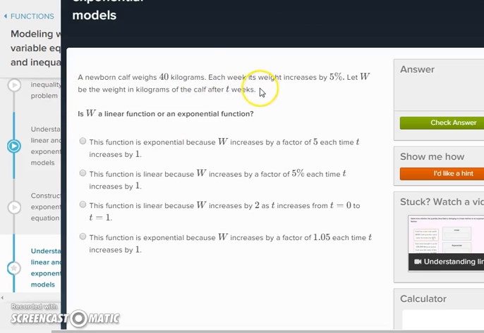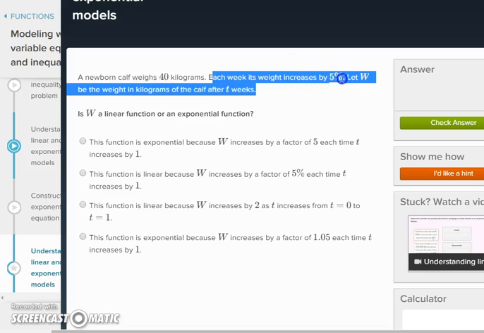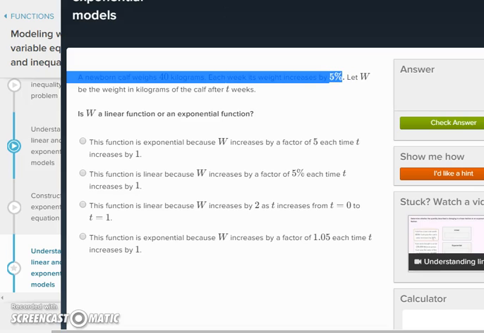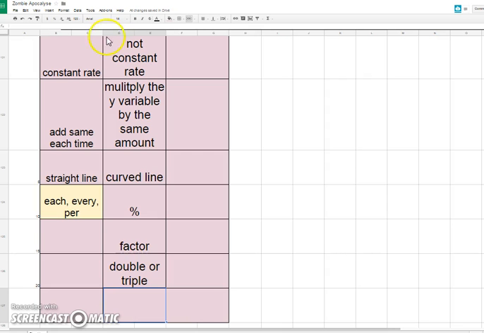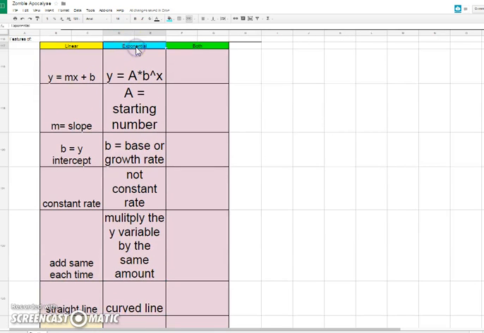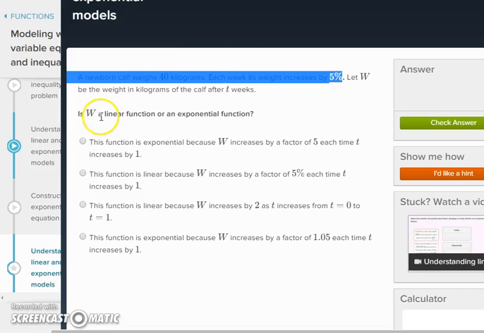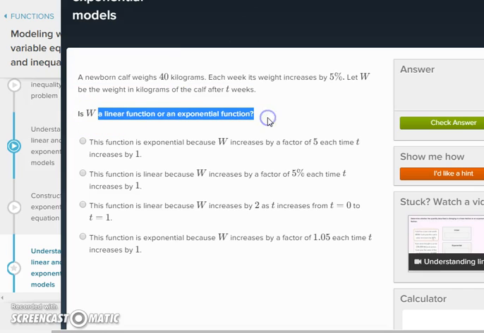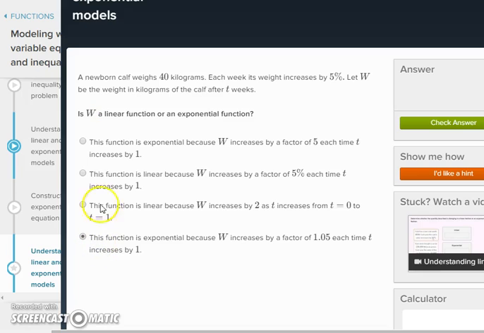It says, a newborn calf weighs 40 kilograms. Each week, its weight increases by 5%. All right, so now let's look over what keyword we can look for. It's a percent problem, and we know that every time I say percent, it's probably an exponential function. Okay, so is this linear or is this exponential? Well, it's exponential, so it's either this one or this one. And it's exponential because W increases by a factor of 5. No, it doesn't multiply by 5, it multiplies by 5%. So that's 1.05, because that's 5%, so the answer is D.